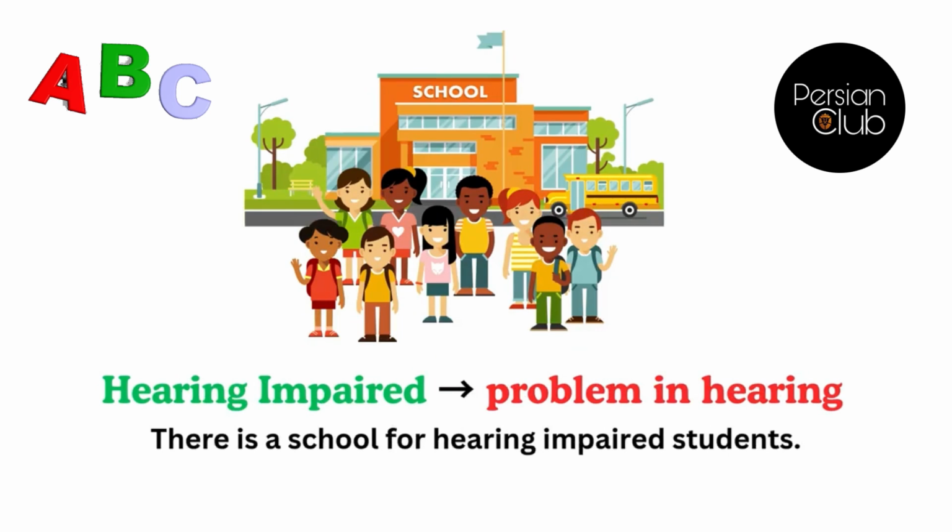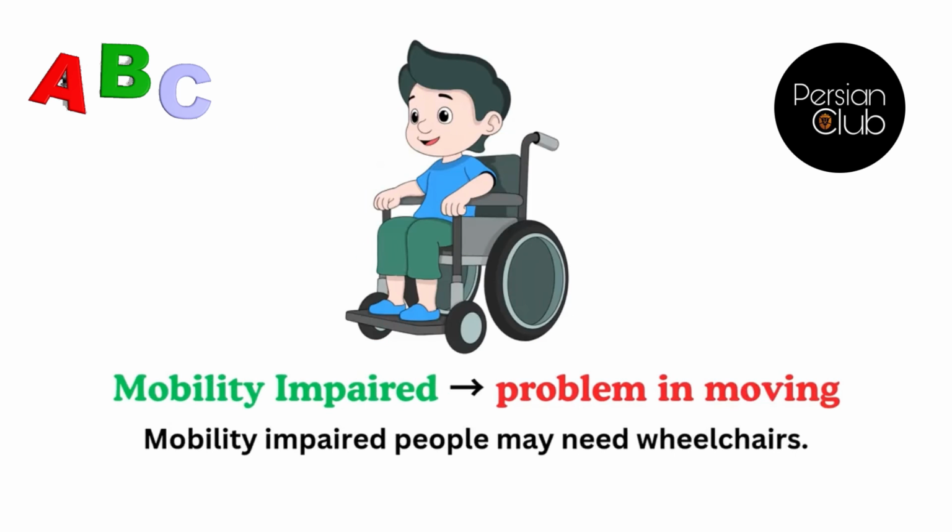Hearing impaired, meaning problem in hearing. For example, there is a school for hearing impaired students. Mobility impaired, meaning problem in moving. For example, mobility impaired people may need wheelchairs.